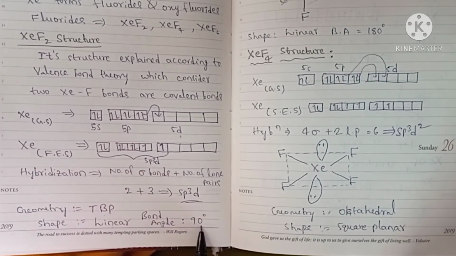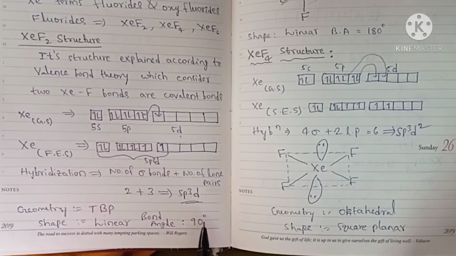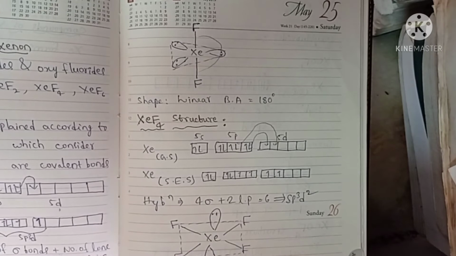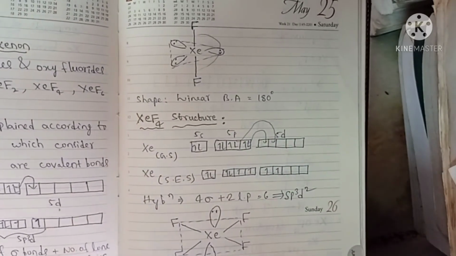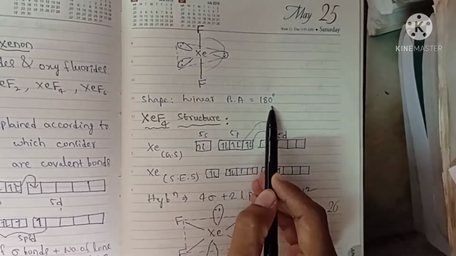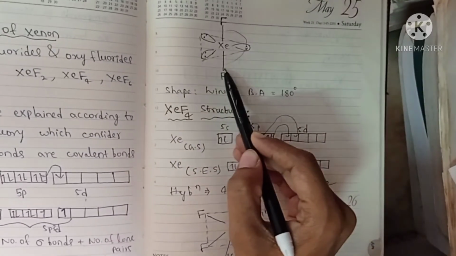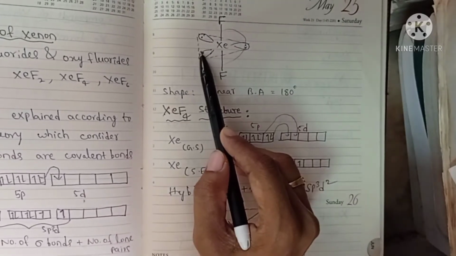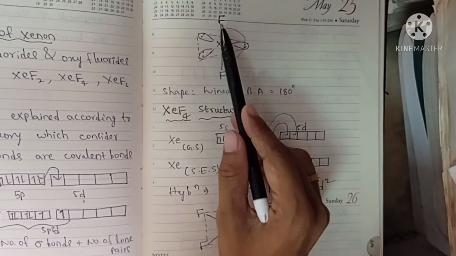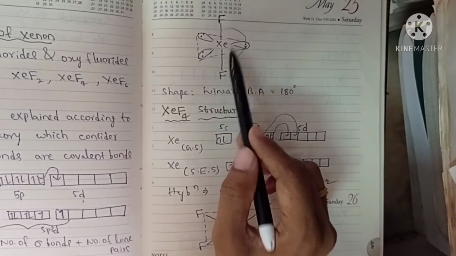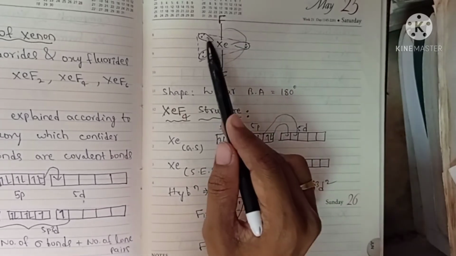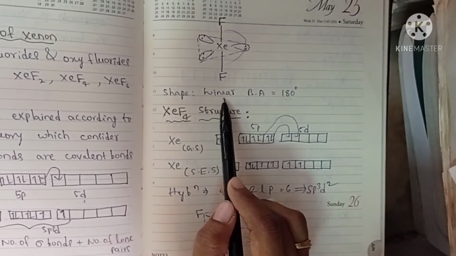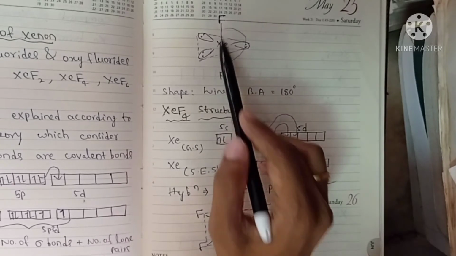Here bond angle is 90 degrees between fluorine bonds. Sorry, here bond angle is not 90, it is 180 degrees. So this bond angle will be 180 degrees, and here lone pairs occupy trigonal planar position, and bond pairs occupy axial position. So these bonds are axial bonds and lone pairs will be in the equatorial plane, and shape will be linear. So it looks like a linear shape.